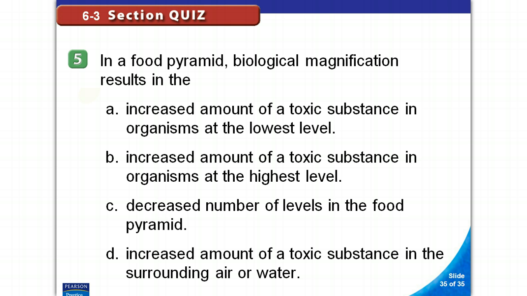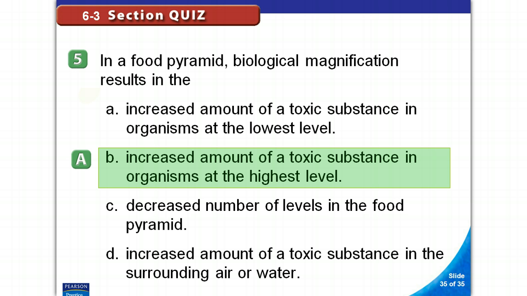Number 5, in a food pyramid, biological magnification results in A, increased amount of toxic substances in the organisms at the lowest level, B, increased amount of toxic substance in the organisms at the highest level, C, decreased number of levels in the food pyramid, or D, increased amount of toxic substance in the surrounding air or water. B, increased amount of toxic substance in the organisms at the highest level, because the organisms at the highest level eat all the species below them in the food web, and they ingest more toxic substance.